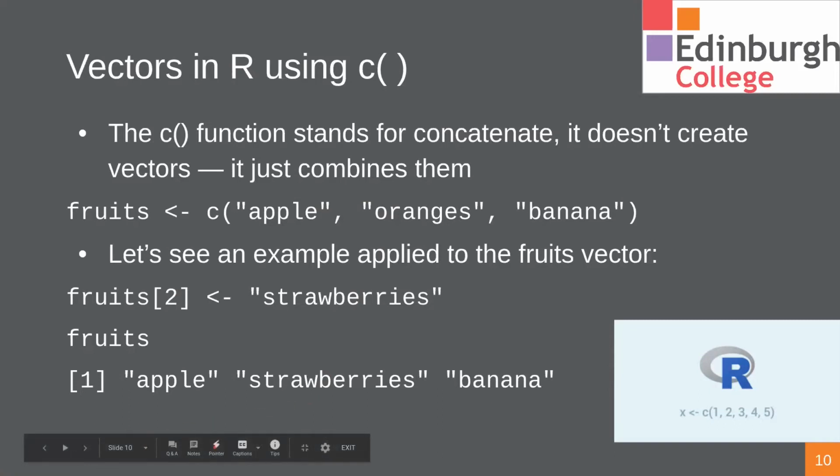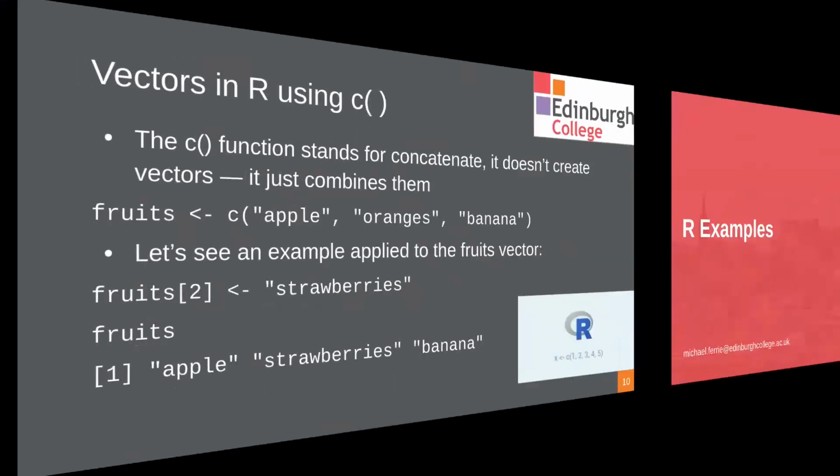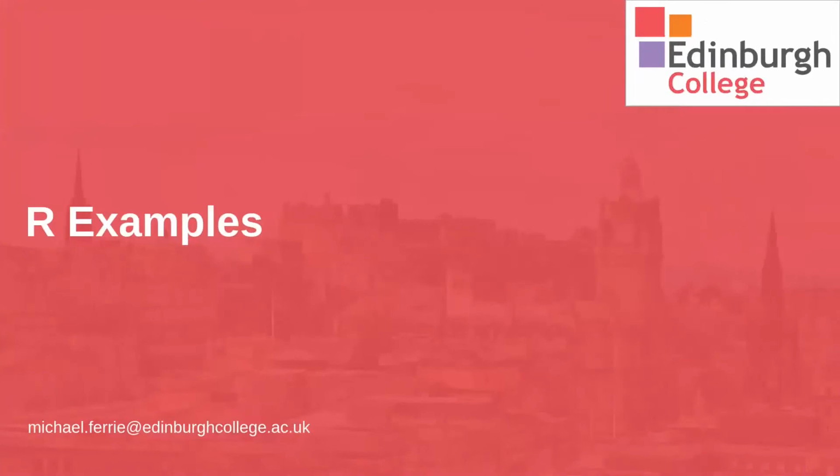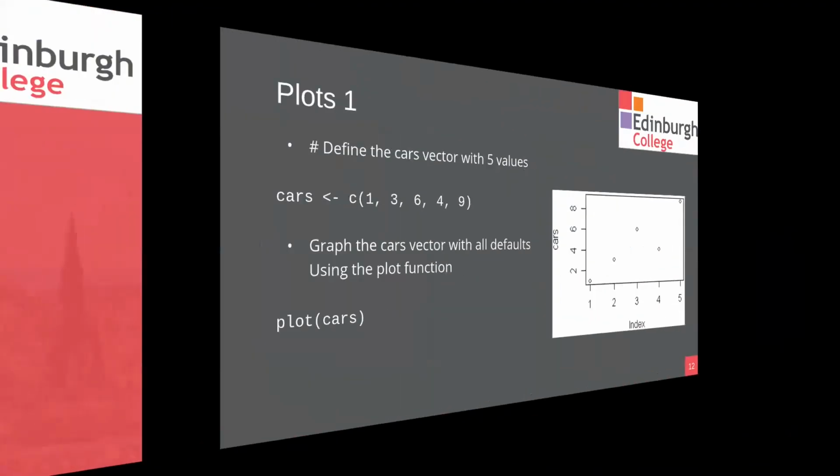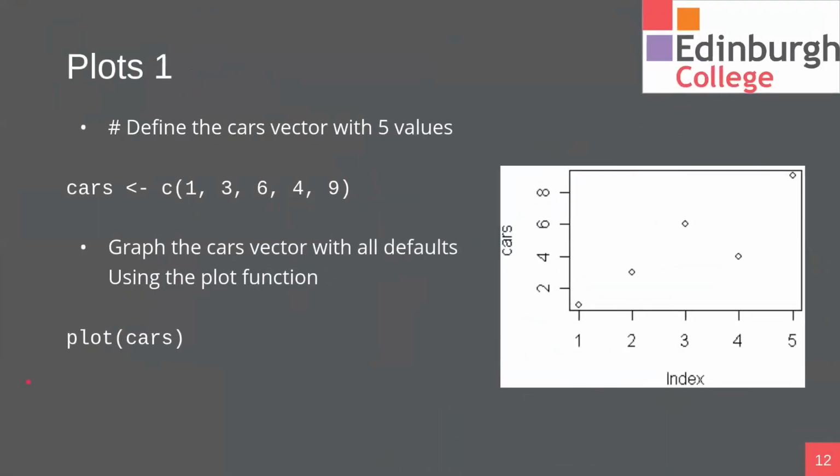Okay, so a few more R examples to put into practice. So let's have a look at some actual examples. And once we've learned how to apply these in lab 1, lab 2 goes into a little bit more detail in this. So the most basic example we're going to do is we're going to create a plot. Okay, and the plot function will take one argument or several arguments in here, and it will produce a plot looking like this.